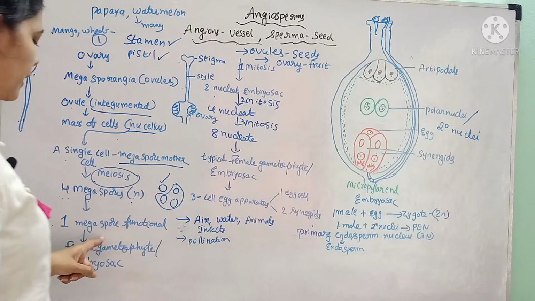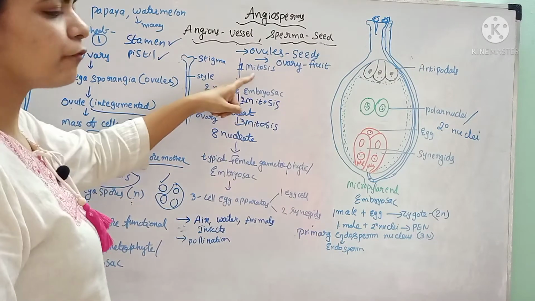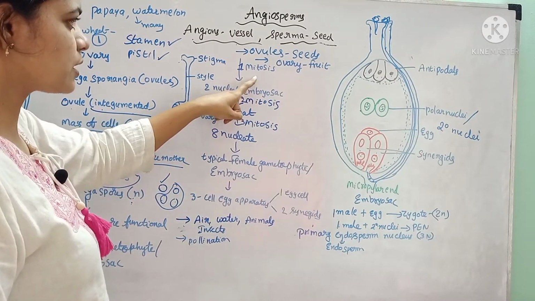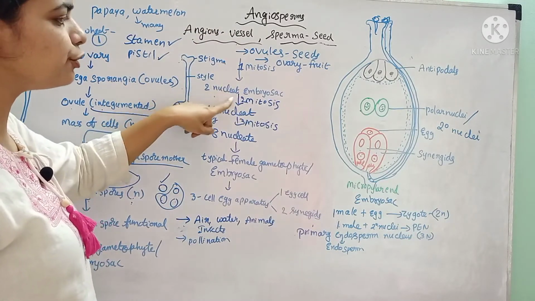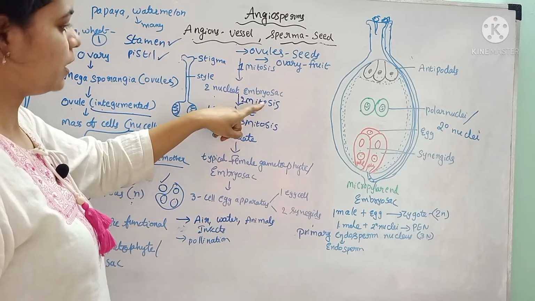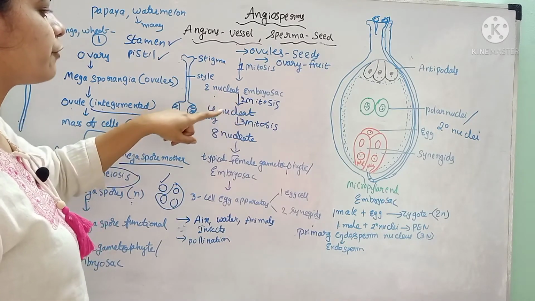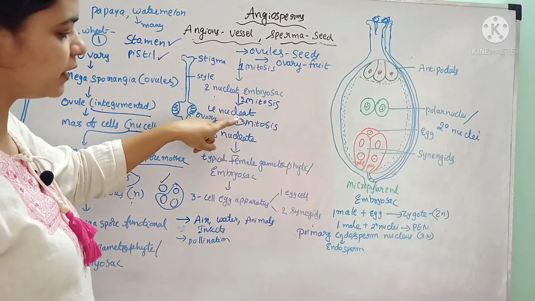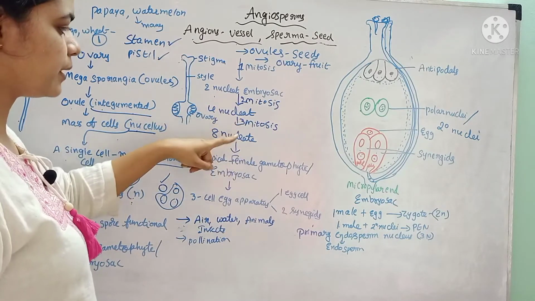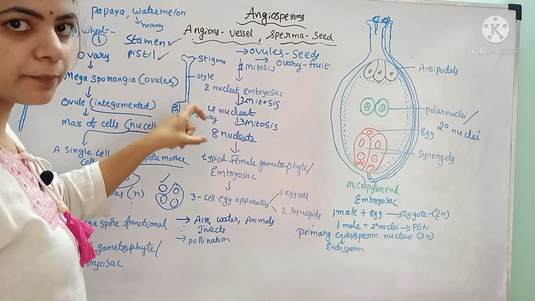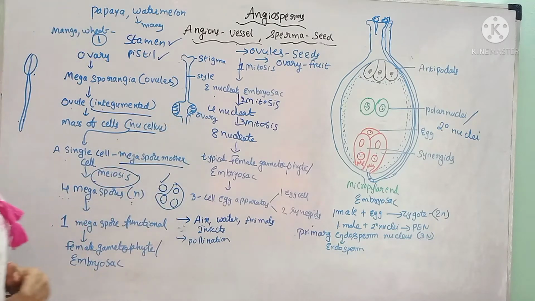The single megaspore undergoes 3 mitoses. In the first mitosis, it develops into a 2-nucleate embryo sac, in the second mitosis a 4-nucleate embryo sac, and in the third mitosis a total 8-nucleate embryo sac is developed. This 8-nucleate embryo sac is the typical female gametophyte.